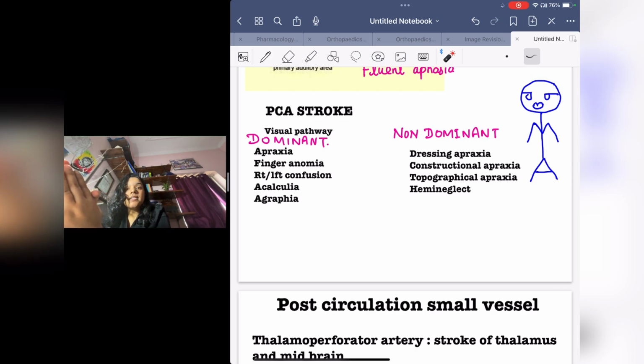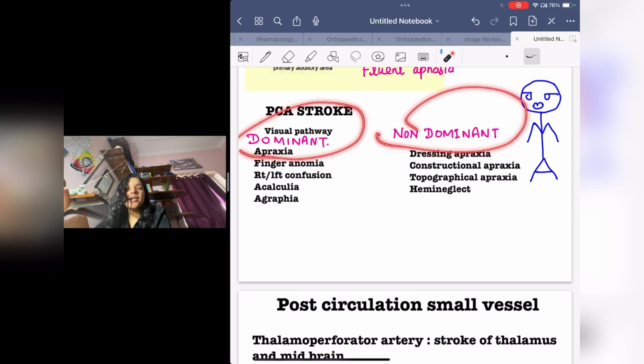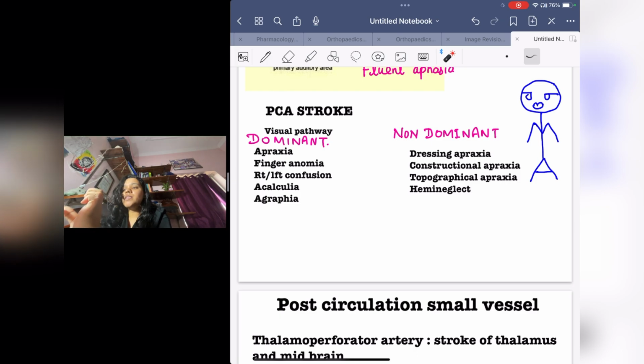and there is a phenomenon: whenever the dominant part of your brain is affected, the posterior dominant part, there will be symptoms like apraxia, finger anomia, right-left confusion, acalculia, and agraphia. Then how to remember this? Whether it is a dominant part defect or a non-dominant part defect? It's very easy. Whenever there is a dominant part defect, just imagine a dominant banda, and the dominant banda is always putting finger on others. Okay? So when the dominant part is defective, there will be finger anomia.